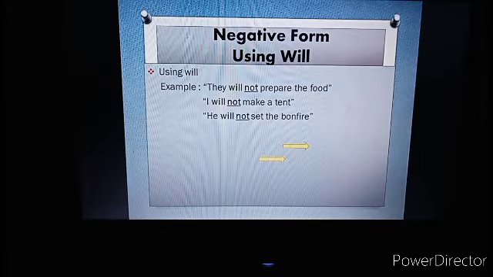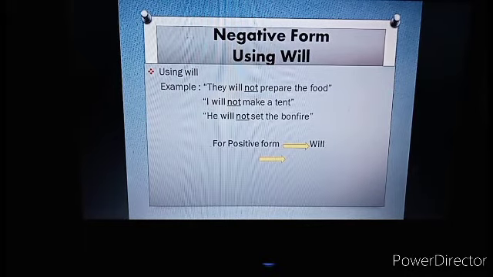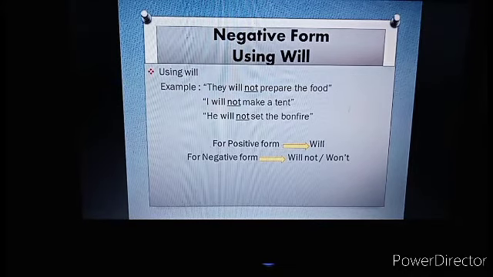I will not make a tent. He will not set the bonfire. That's for negative form. So, we can conclude for positive form, we use will. For negative form, we use will not or won't. That's for negative.